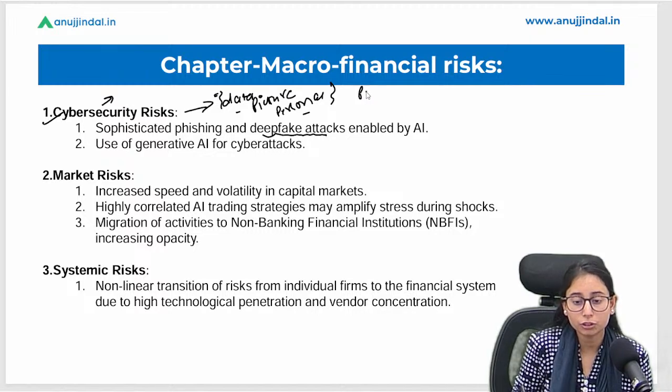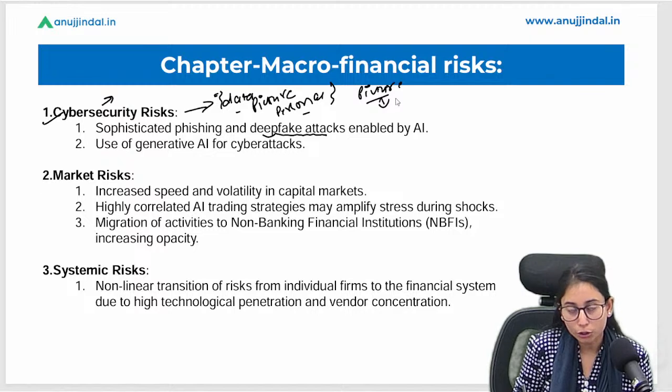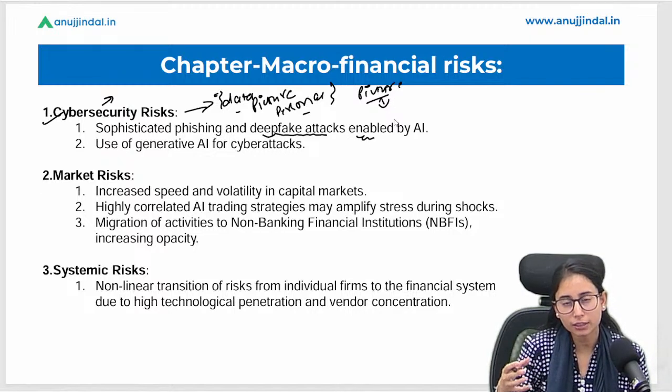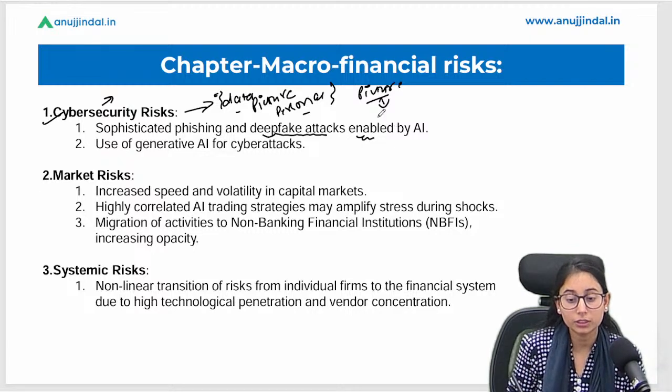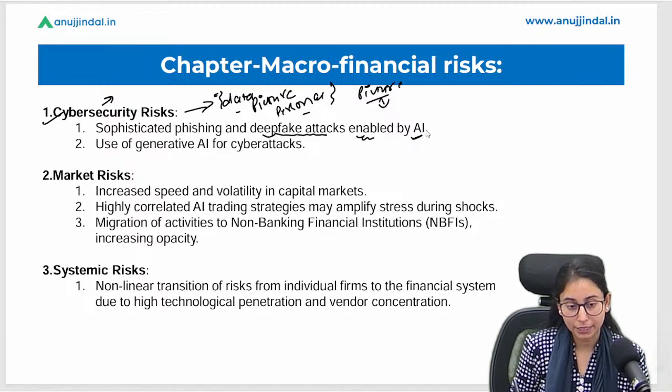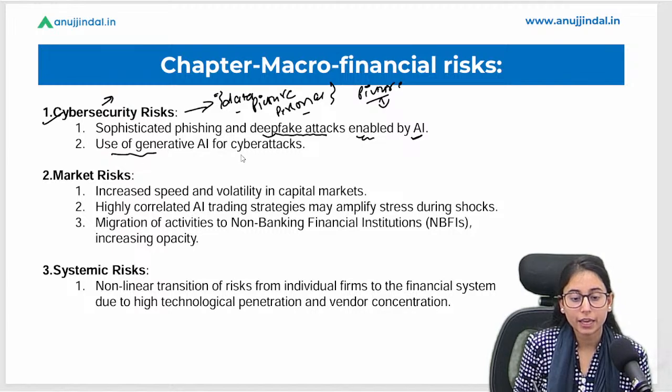That means the pictures that are being used by the AI to create video and audio, such things are examples of how cyber security risk has increased with the evolution of AI. Okay, use of generative AI for cyber attacks, again same thing.